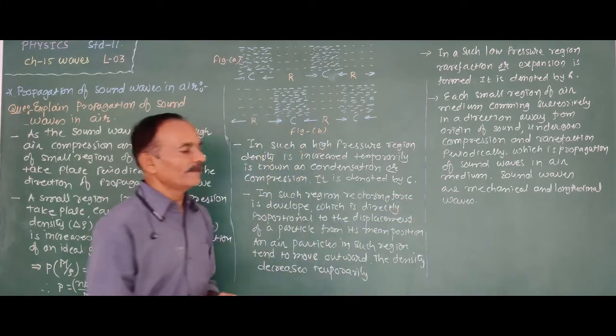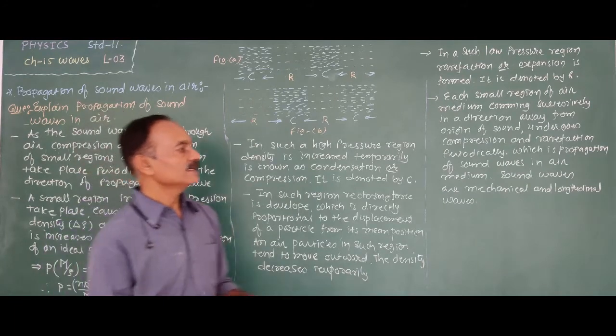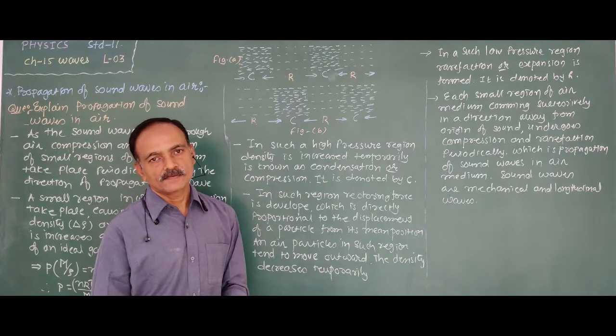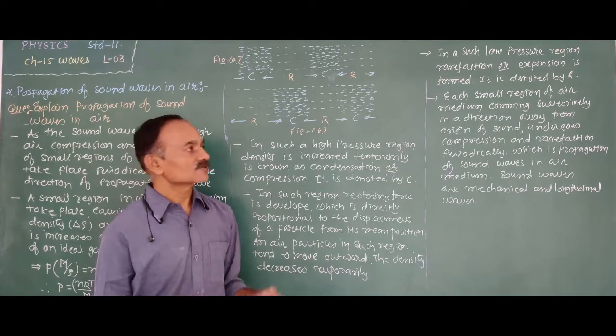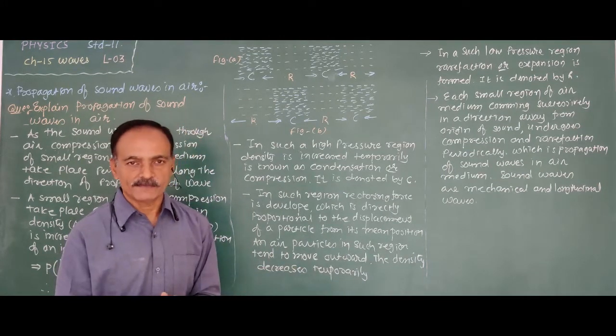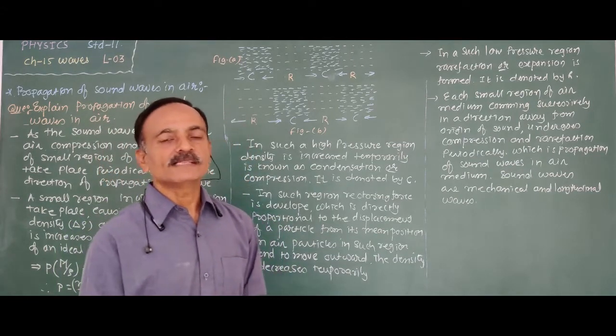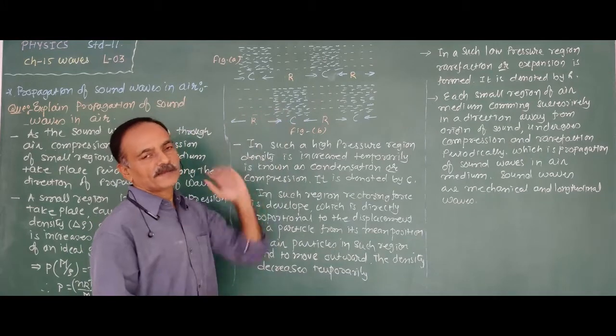Thus, the sound waves propagate in a medium, and sound waves are mechanical and longitudinal. So there is the propagation of sound wave in a medium. The sound wave propagates in a medium in the form of condensation and rarefaction.